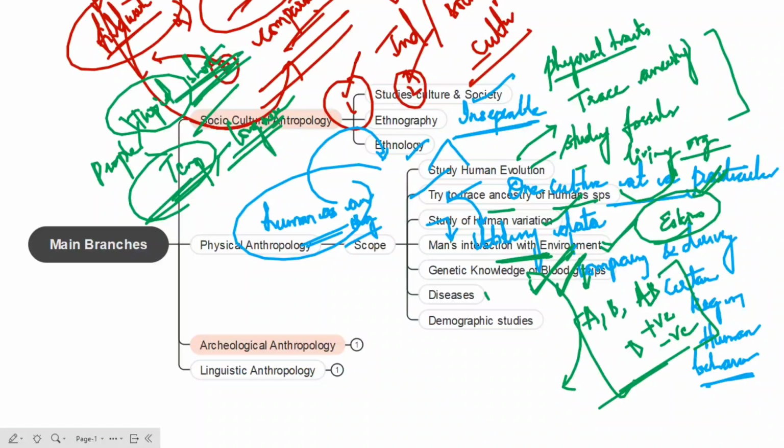And next, we need to know about diseases, especially as these tribal groups are living in hilly areas. In the hilly areas, we are now going for developmental projects and mining projects.